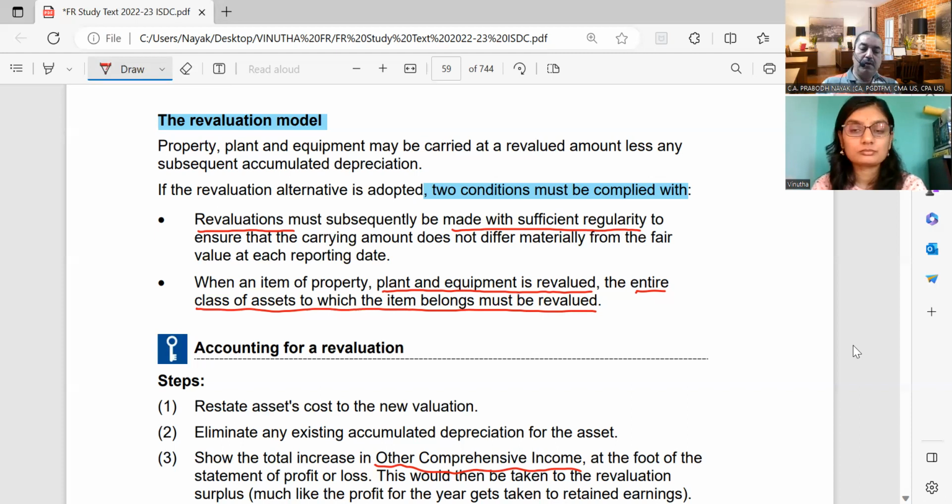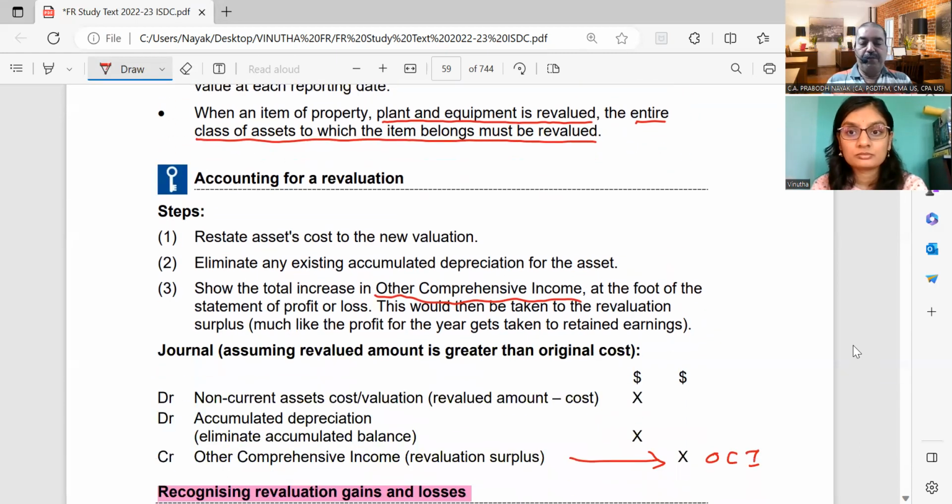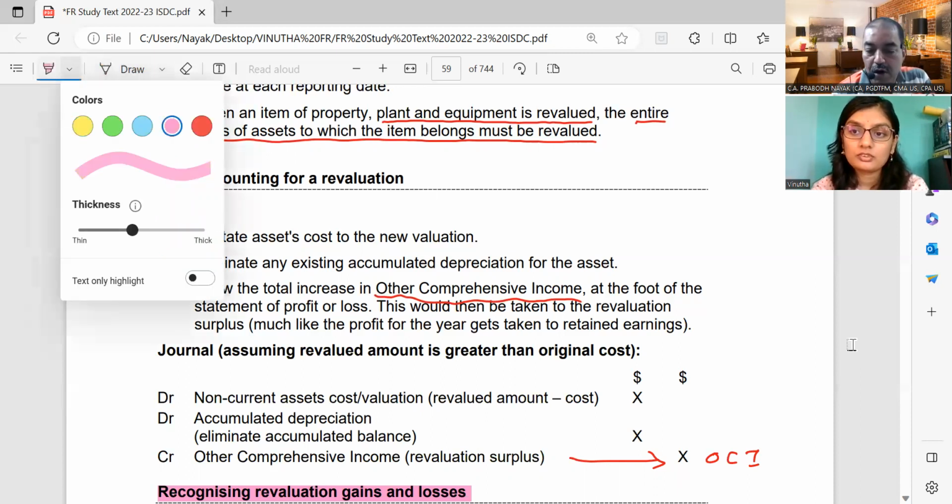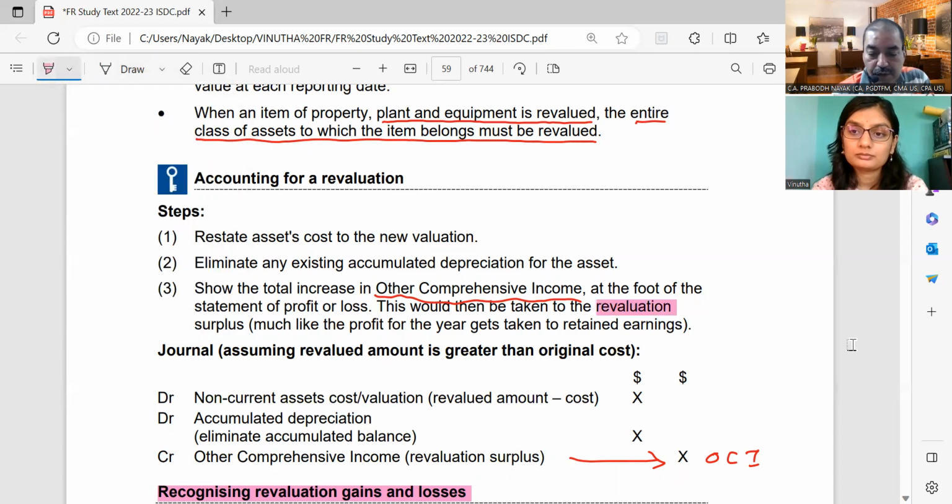Then accounting for revaluation, very important, most important. Steps involved are: first step, restate the asset's cost to the new valuation. Second, eliminate any existing accumulated depreciation for the asset. And third, show the total increase in OCI at the foot of the statement of profit or loss. This will be taken to a separate account under OCI, and that will be called the revaluation surplus account.